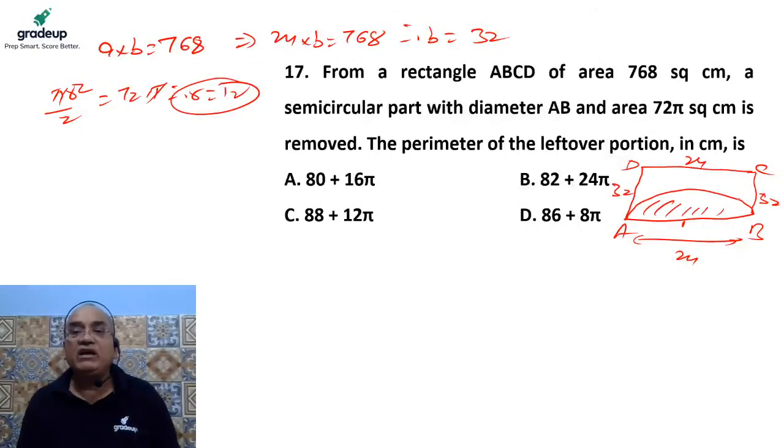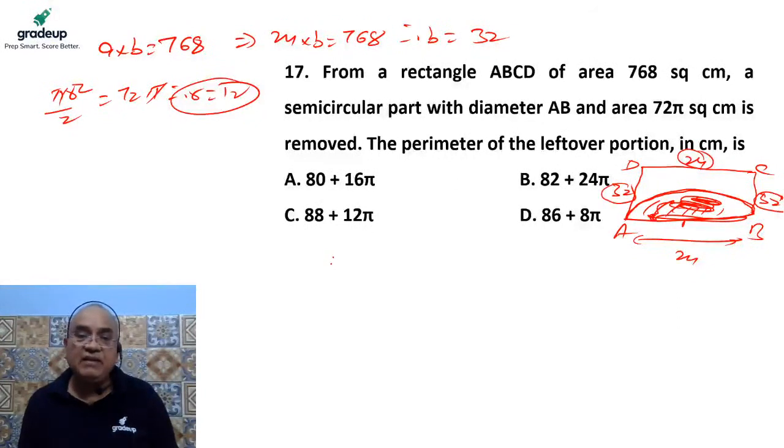Then what do we have to find out? We have to find out the part left over. So we have cut down this circle, so this part we have taken away. We have to find out the length of this, and we have to add the length of this.